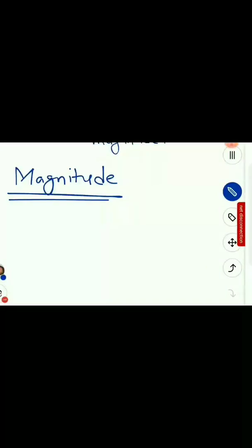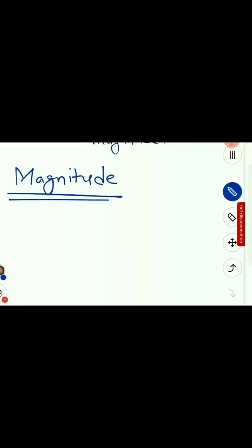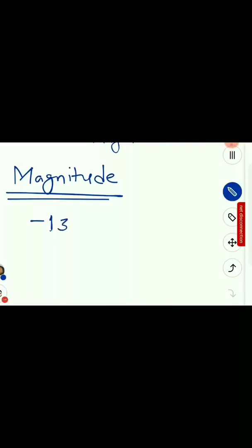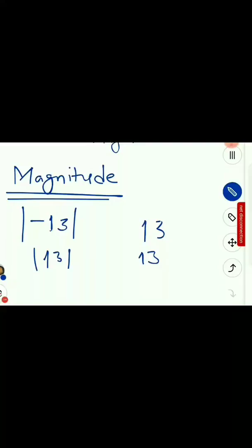Before starting with examples, let me first tell you what this magnitude means. Magnitude means value. Value means without considering the sign. If I say the number is minus 13, then what is the magnitude of this? We denote magnitude by two vertical lines. So the magnitude of minus 13 is 13. That is just the number without the sign. Then what will be the magnitude of plus 13? It will be 13. Both have the same magnitude, right? Minus 13 and plus 13 both have the same magnitude.